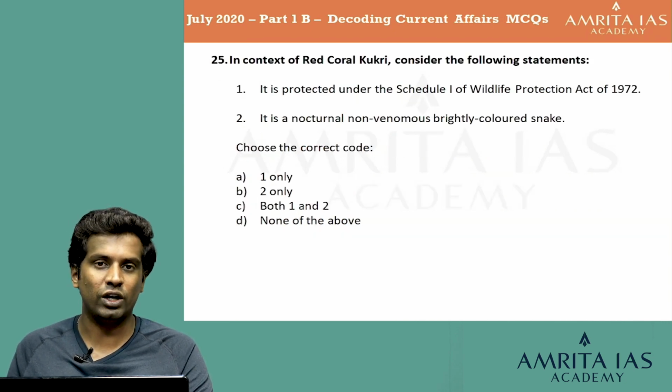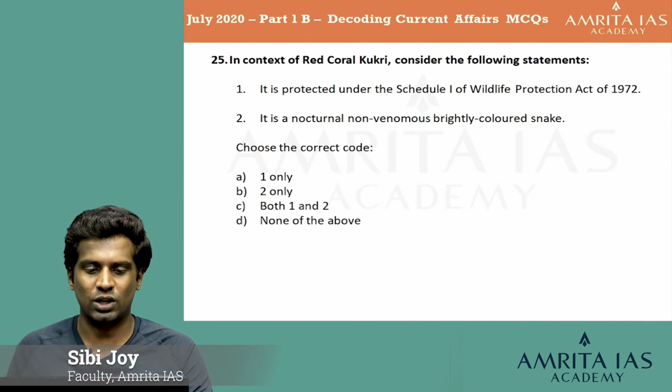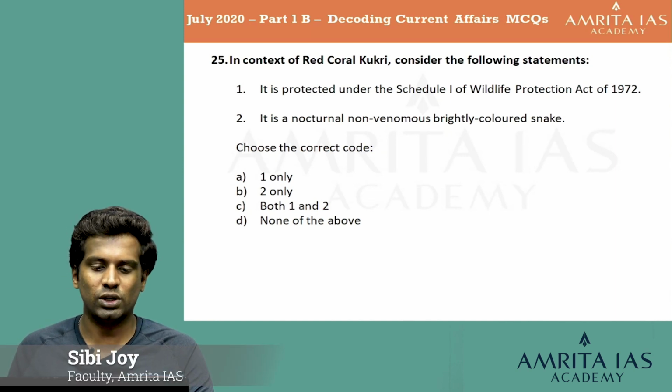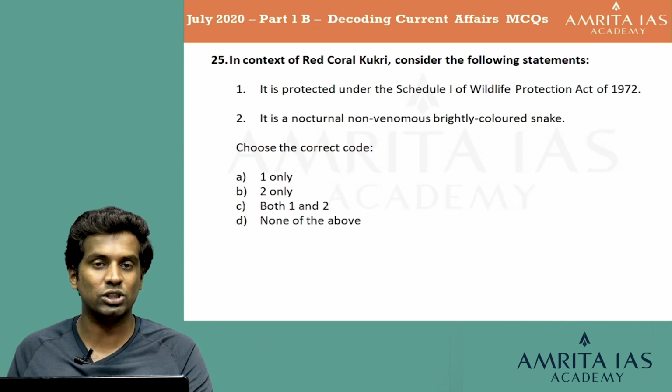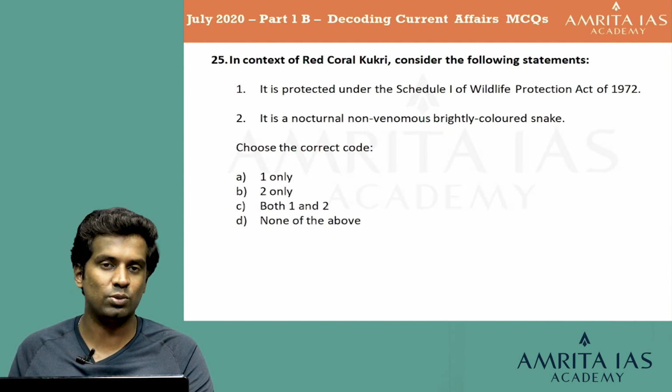In the context of red coral kukri, consider the following statements. Statement 1, it is protected under the Schedule 1 of the Wildlife Protection Act of 1972. 2, it is a nocturnal, non-venomous, brightly colored snake. Choose the correct code. Option A 1 only, option B 2 only, option C both 1 and 2, and option D none of the above.